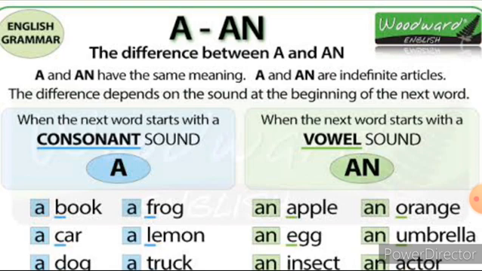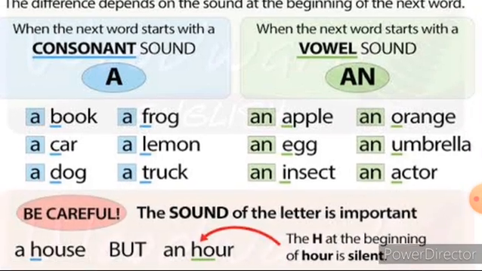So with the help of the beginning sound of the noun, we can use the article either a or an. But both the articles we should use only before a singular noun. A is used before a consonant sound, and an is used only before a vowel sound. So this is the main difference, children. Now look at these examples, children.